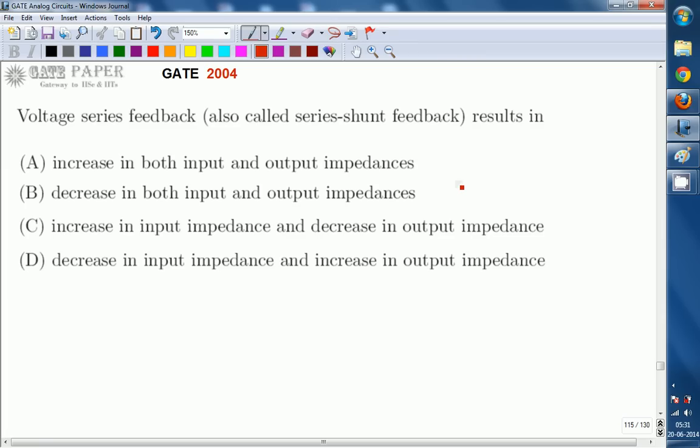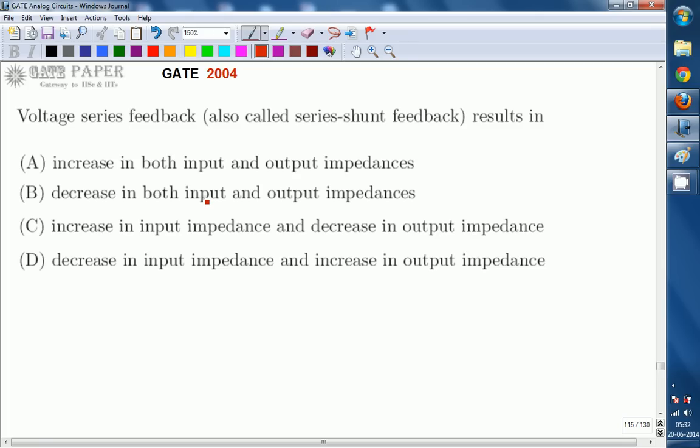So here, voltage series feedback is related to feedback amplifiers. Normally there are two things: one is the basic amplifier, the other is the feedback amplifier. Basic amplifier is an amplifier without feedback. Amplifier with feedback is called a feedback amplifier.